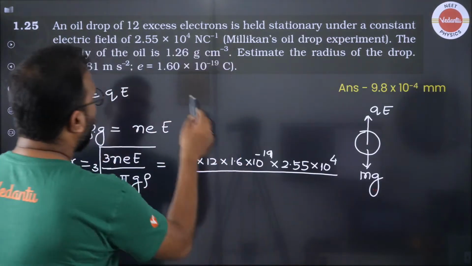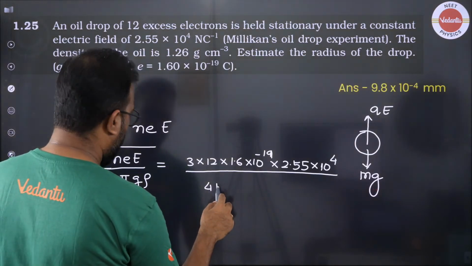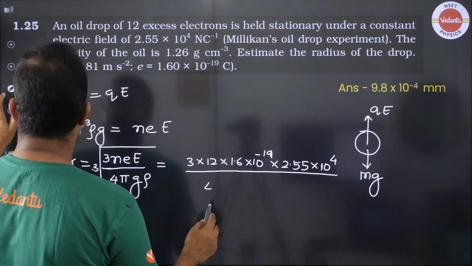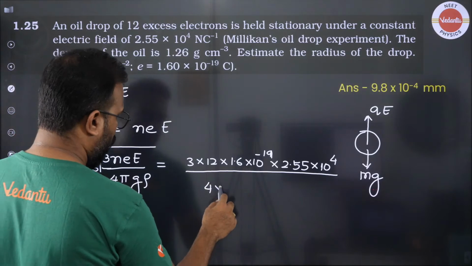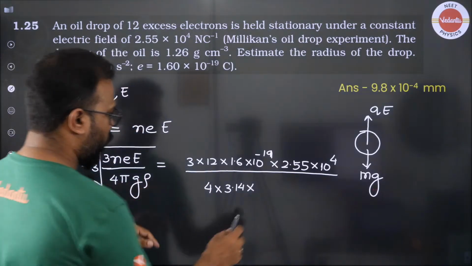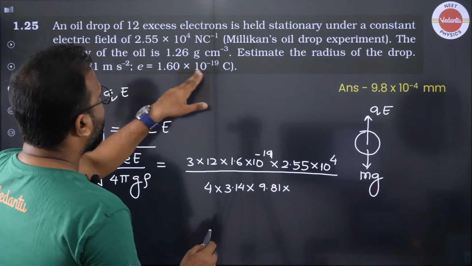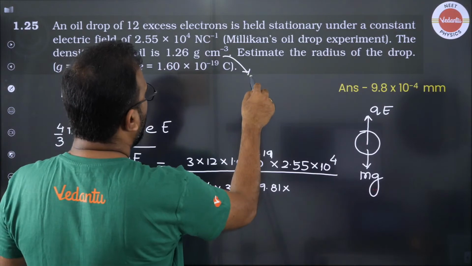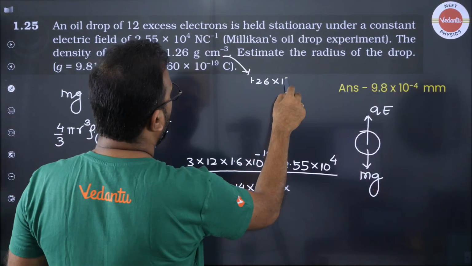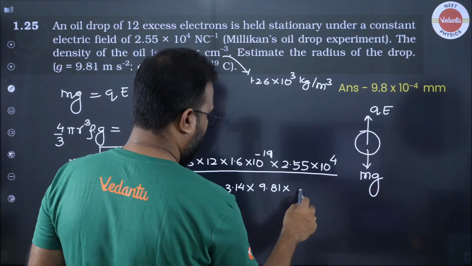They don't even want you to take the g value as 9.81. So they do not check your calculation skills, but boards do. Okay, so 4 into 3.14, g value is 9.81, and density is given in gram per centimeter cube, so 1.26 into 10 to the power 3 kg per meter cube.